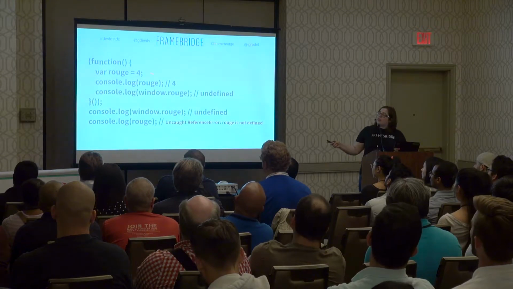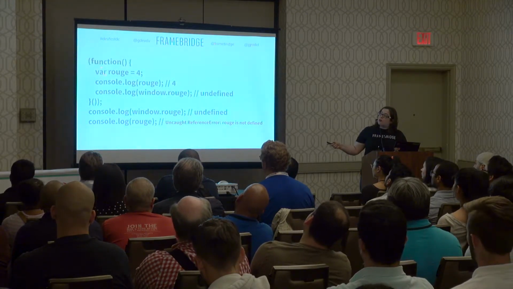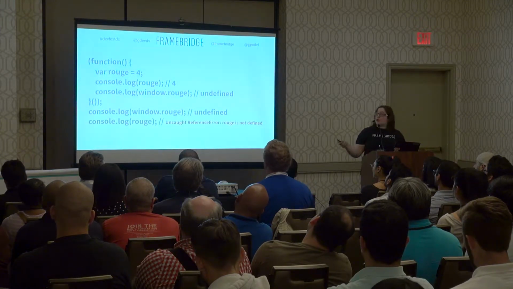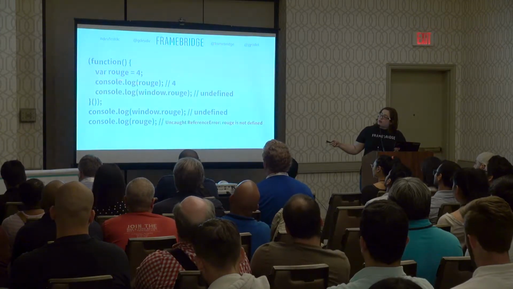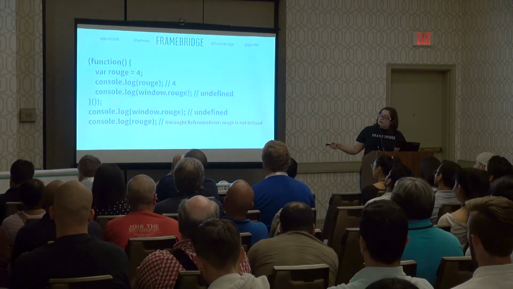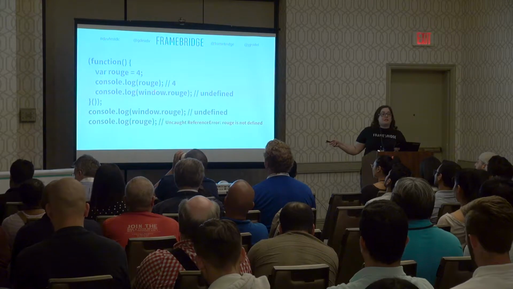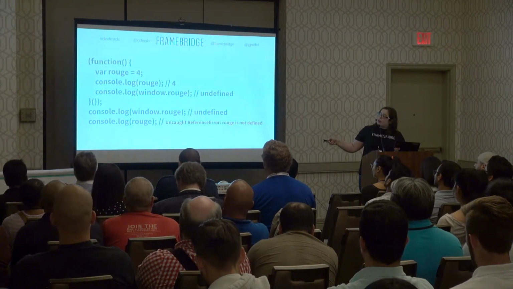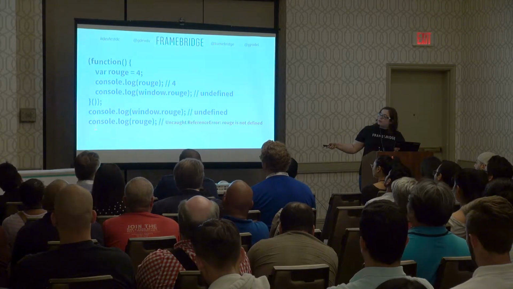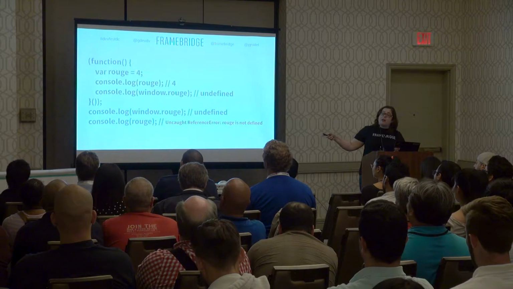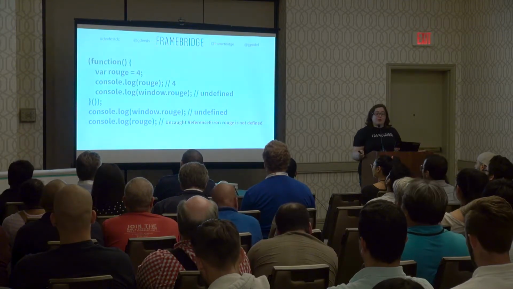So what's happening here is with that var, we are specifying that that variable should only be available to me in that scope. So this var is saying that my variable rouge should only be available inside this function. And it doesn't bubble out into a higher level scope. So here I've got a global scope, my window scope down here, and above here if I had any code. And then inside this function, we're creating a new scope. And in that scope, we've got that rouge variable.